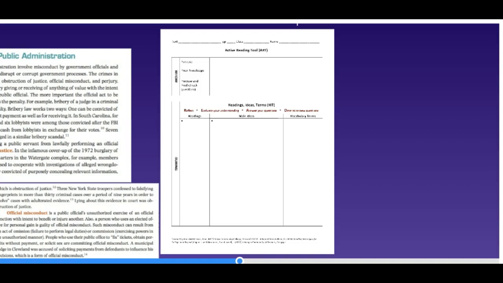First thing is that somewhere on this form you need to make sure you have the title of what it is, because this is a useful tool to use for your reading material as long as you keep yourself organized. In this case, it's the section Crimes Against Public Administration, page 28 in the Vocabulary Supplemental Readings D book that you use for our class.